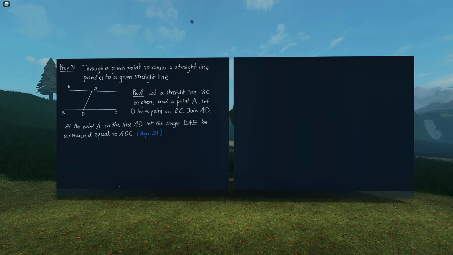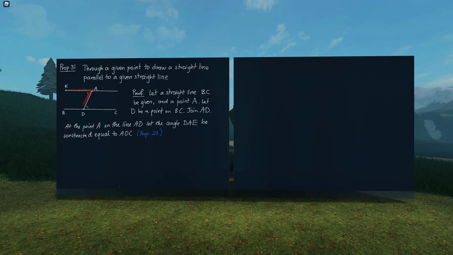And that doesn't look so parallel, does it? Okay, let's try again. Guess I should do the smart thing and draw the line first. That's quasi-parallel. So there's E. So what proposition 23 allowed me to do was to construct this angle to be equal to the angle ADC, which is this angle. Now what it actually gives me is this part here, right?